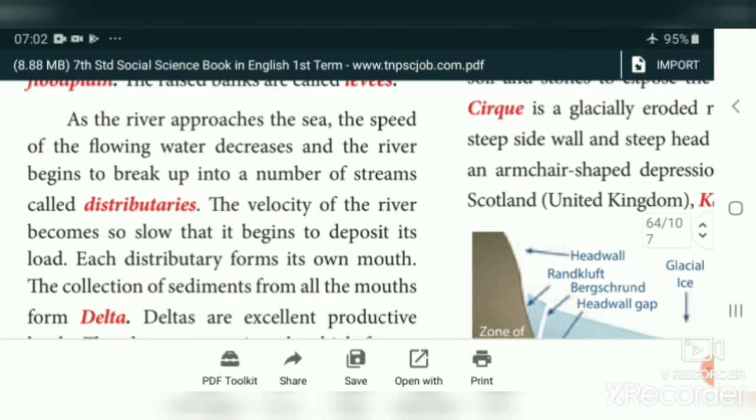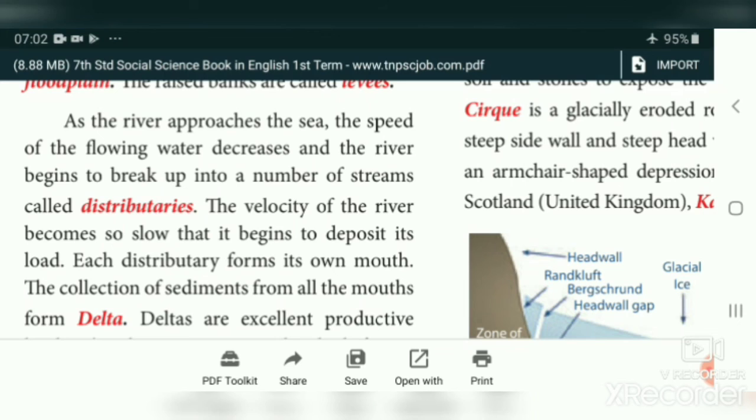As the river approaches the sea, the speed of the flowing water decreases. All the rivers join into the sea. The joining point is called river mouth. So in the river mouth, the speed of the water becomes low. The speed of the water decreases and the river begins to break up into a number of streams. The main river divides into numerous streams.